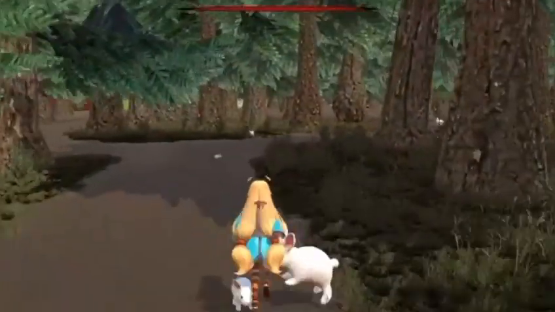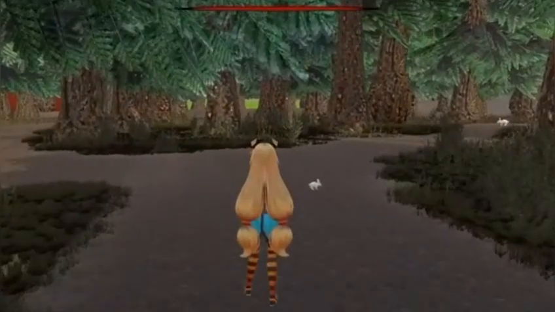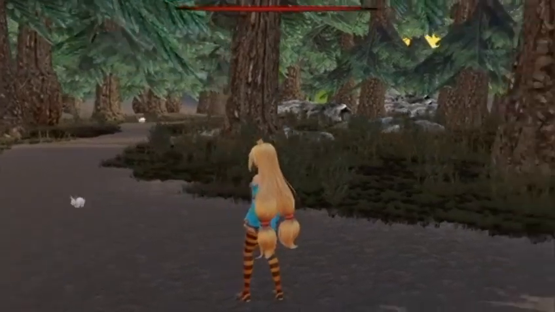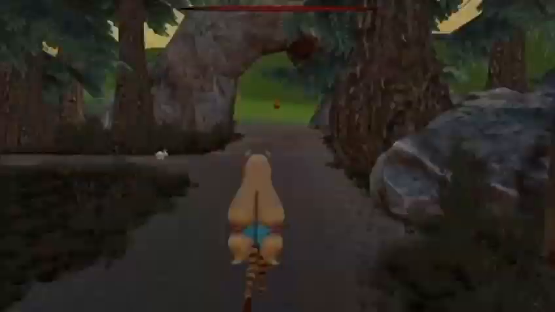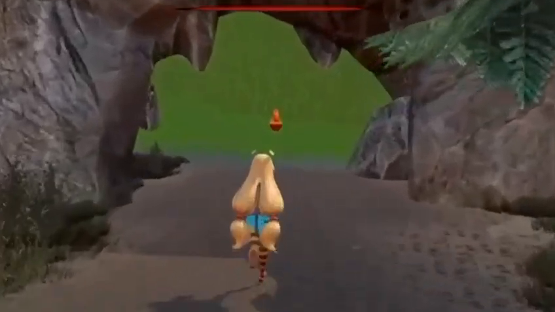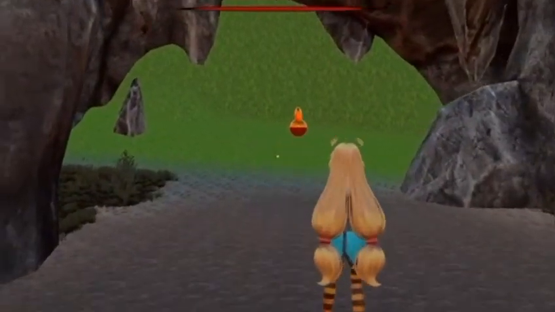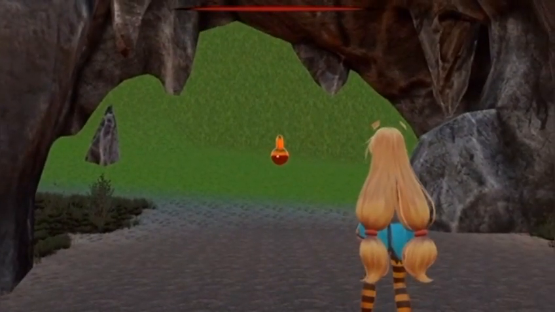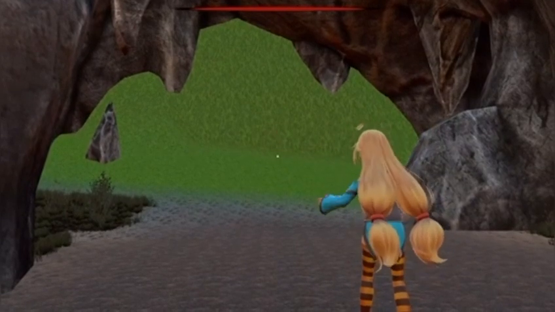Now we venture into the forest to complete the quest, where we encounter different animals such as rabbits, which play around in groups. To complete the quest, we head for the cave hidden inside the forest, where we find an orb. We need to break the orb in order to obtain the powers concealed inside it. To do that, we use our own magic.